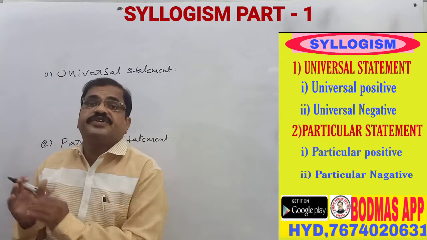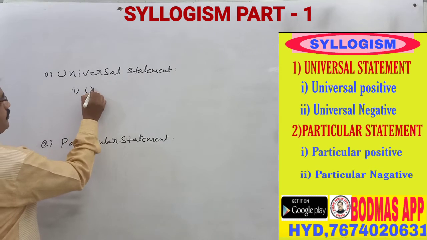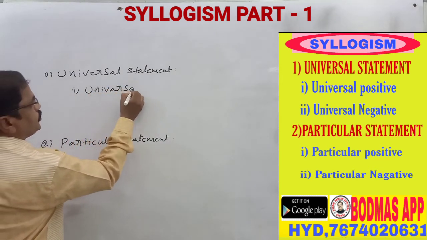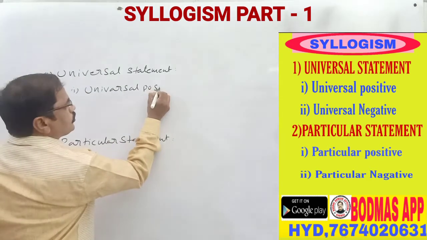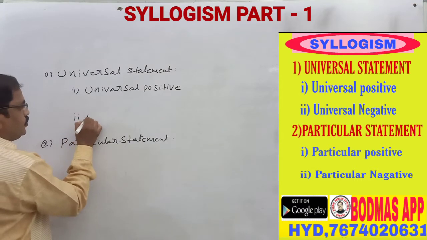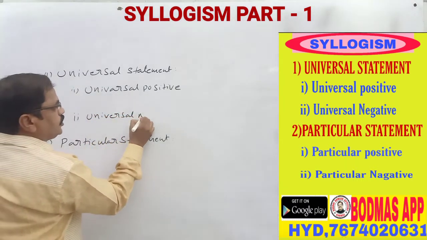Universal statement is also divided into two parts. Number one is universal positive. Number two is universal negative.